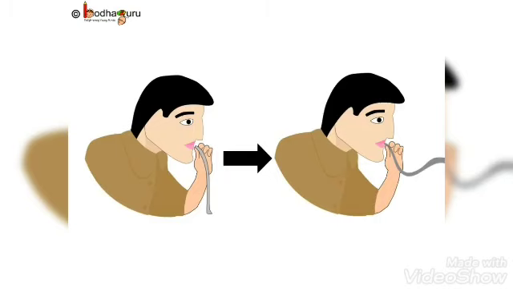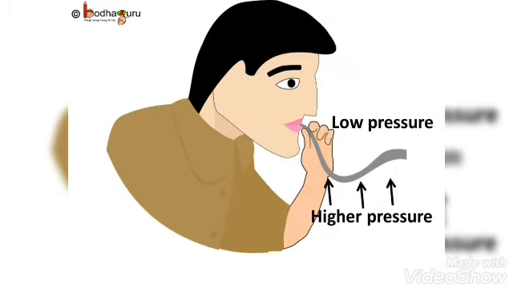Let's do another experiment. Hold a strip of paper between your thumb and forefinger. Now blow hard over the paper. The paper will start lifting up. Why? When you blow air over the paper, the air molecules get carried away. Hence, the air becomes lighter, and we know lighter wind gives lesser pressure.